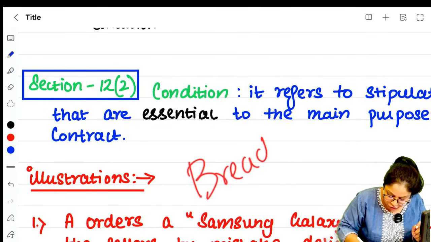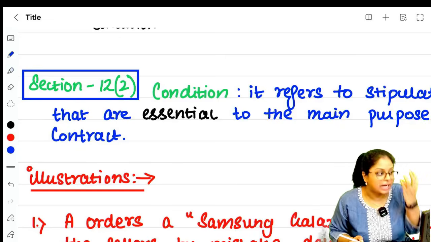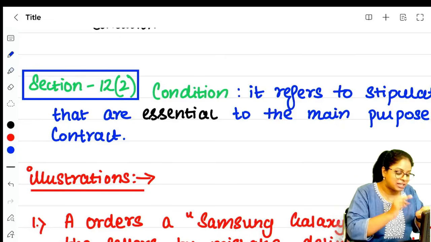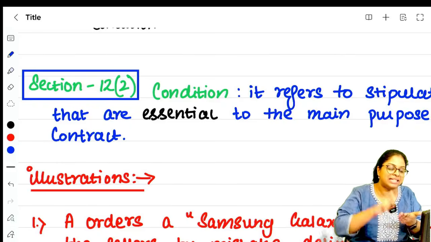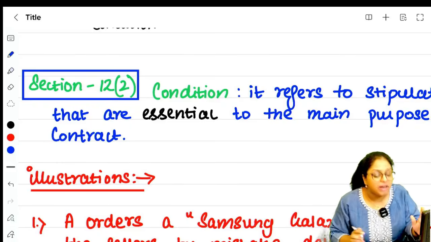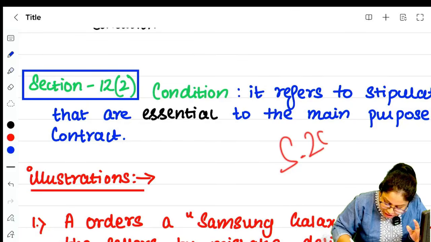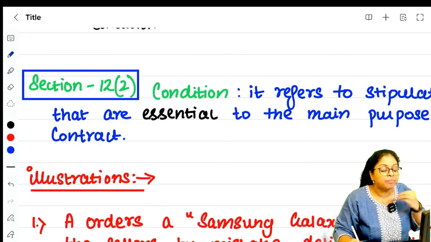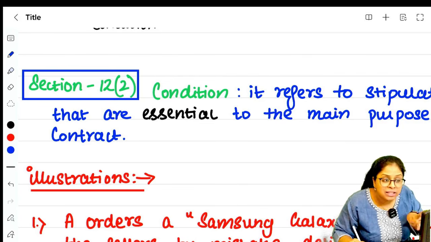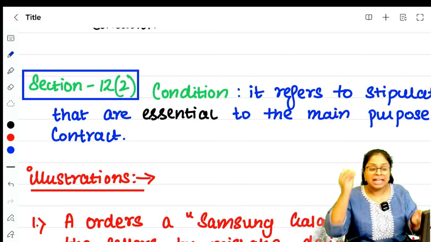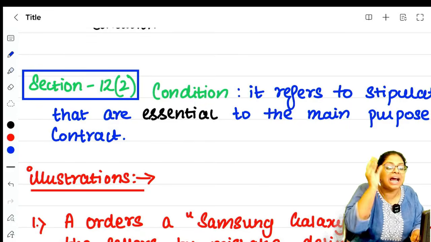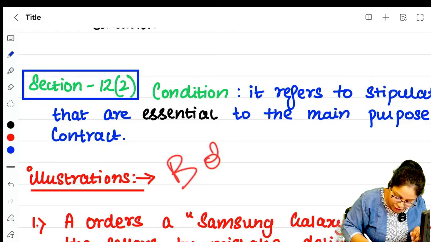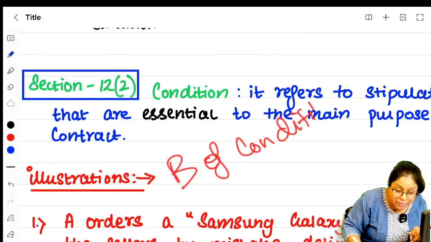What do you mean by breach of condition? When I ordered the phone from Flipkart or Amazon, it was essential, it was main, that it matches the description Samsung Galaxy S25. That was essential. Here it is Samsung Galaxy S24. This is a breach because some of the terms have been broken. Is the term a condition or a warranty? That is main to the contract. Being an S25 model is essential to the contract. So it is a breach of condition.